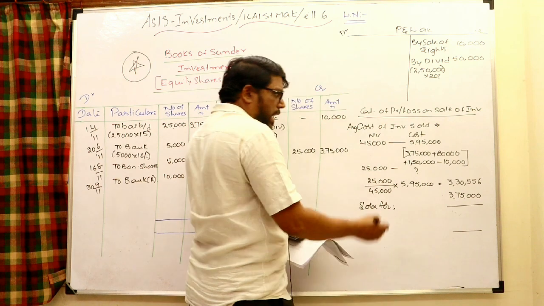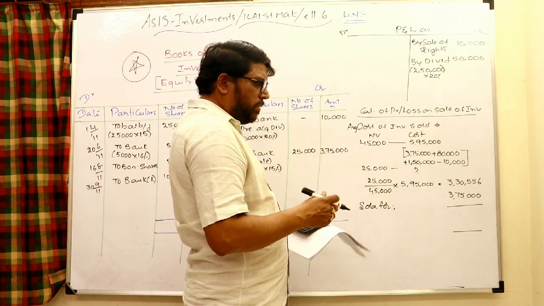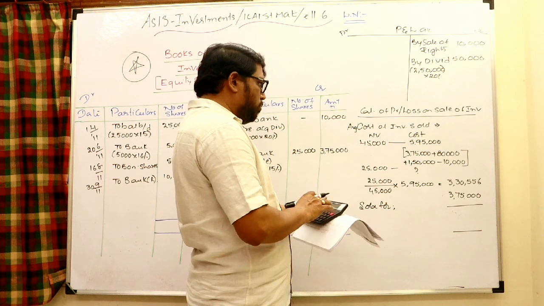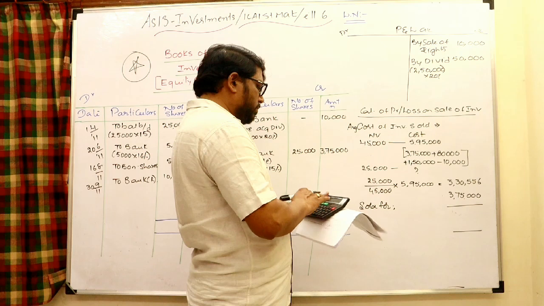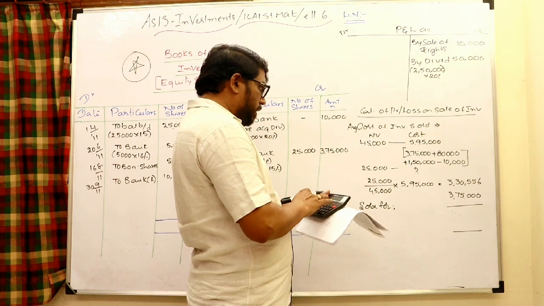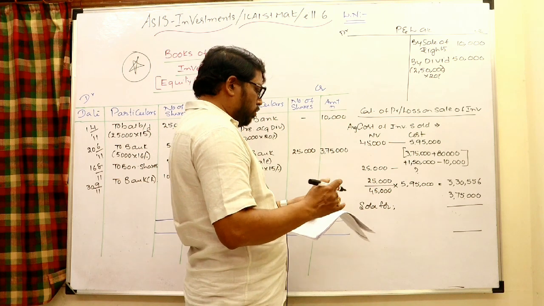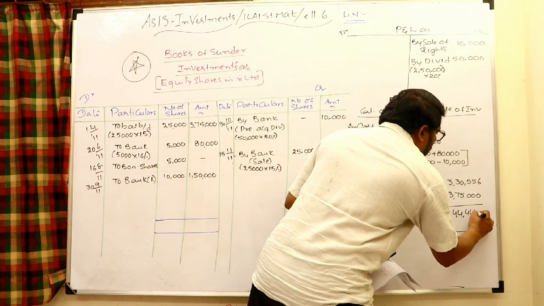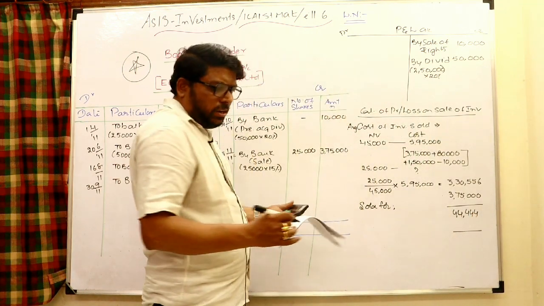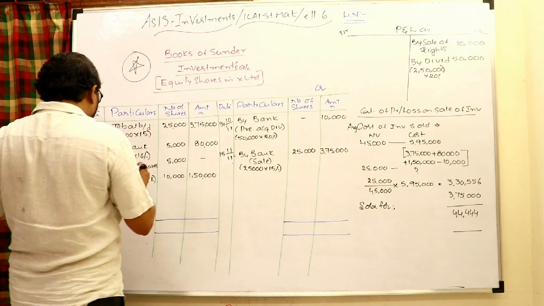By that we can say average cost 3,30,556, but sold at 3,75,000. Definitely there is a profit. Let us check what is the profit here. 3,75,000 minus 3,30,556 is 44,444, which is profit. So whenever investments are sold at profit, entry is investments account to P&L.